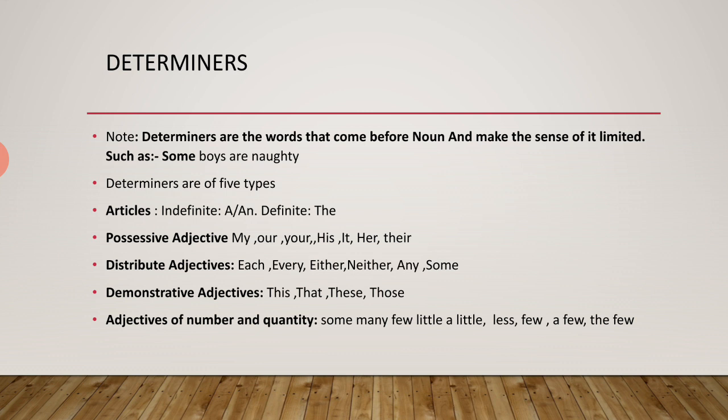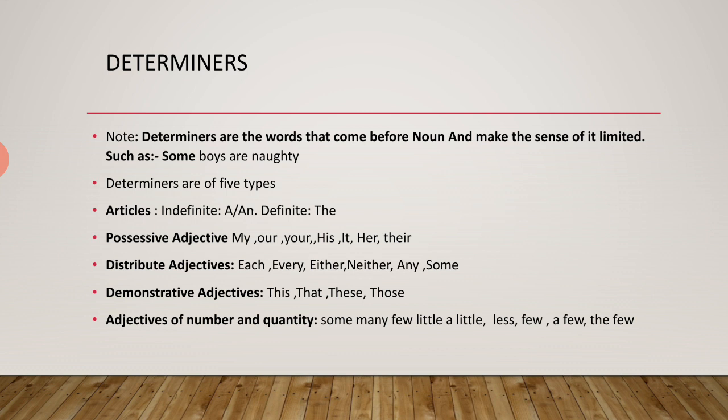Just look at the example: some boys are naughty. Here boys is the common noun, the plural common noun, and we have used some before the noun. Here some is used as a qualifier, and I have already told you that a qualifier is one of the parts of the determiners.